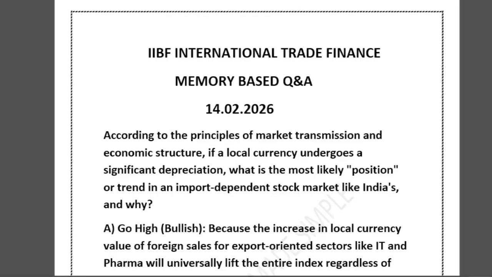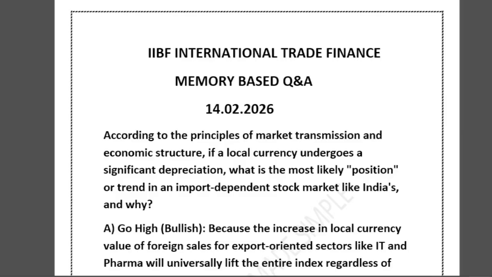Go high. See, weak currency brings foreign money, right? Because the currency is weaker, like the dollar is weaker, it says that it brings foreign money. Actually, the opposite happens. When the currency is weaker, the foreign institutional investors think that the rupee is depreciating, so they will get less output in terms of dollars. So they try to pull out their money. Because of this FII outflow, our liquidity decreases, the stock market will also decrease, and valuation will decrease. So option D is also wrong. I hope the answer is clear.